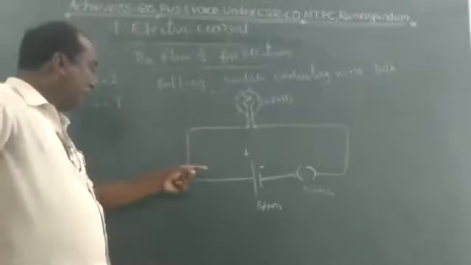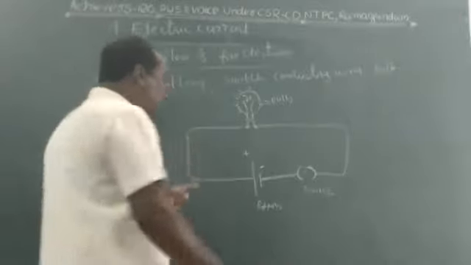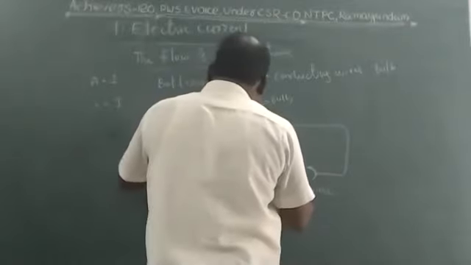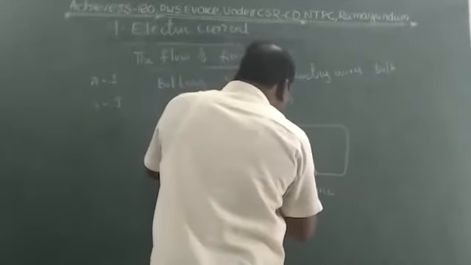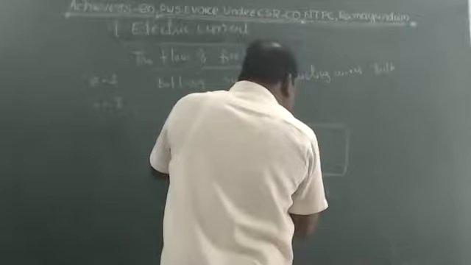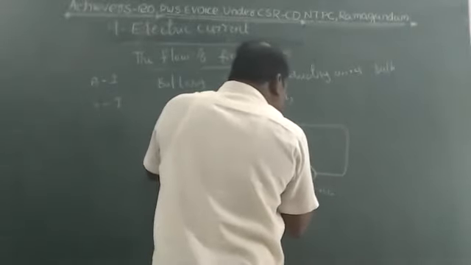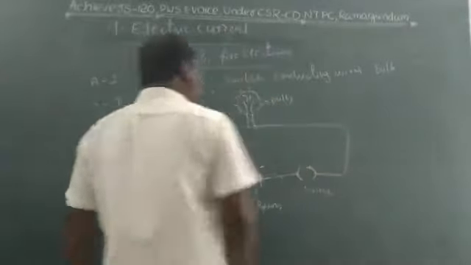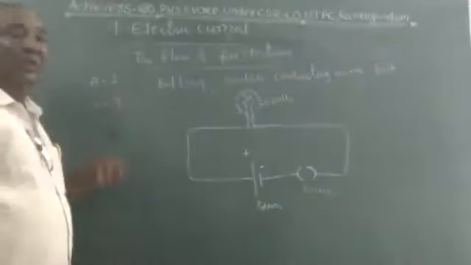When the switch closes, the electricity passes through it. The negative charges are carried by the conducting wire and supplied to one terminal of the bulb, through the switch, and to the second terminal of the bulb. Now the bulb will glow.